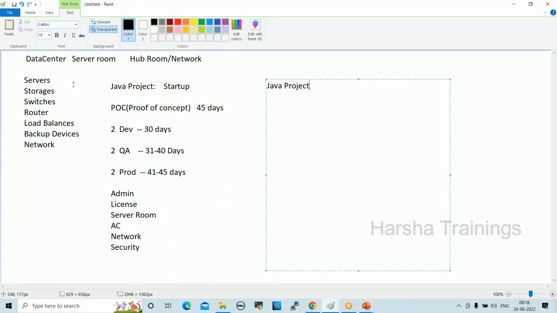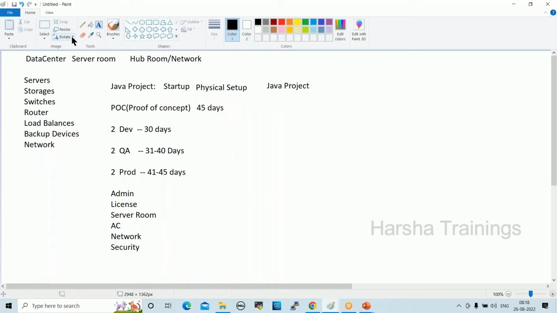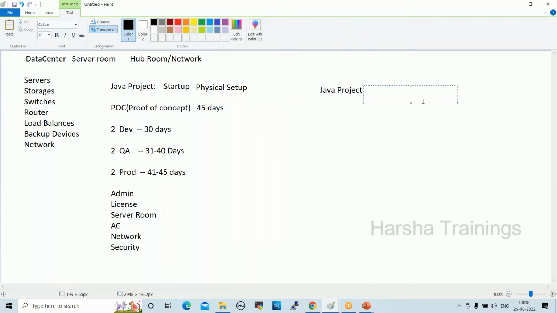So this is the physical environment, this is the physical setup, and this is the cloud setup for the startup project.